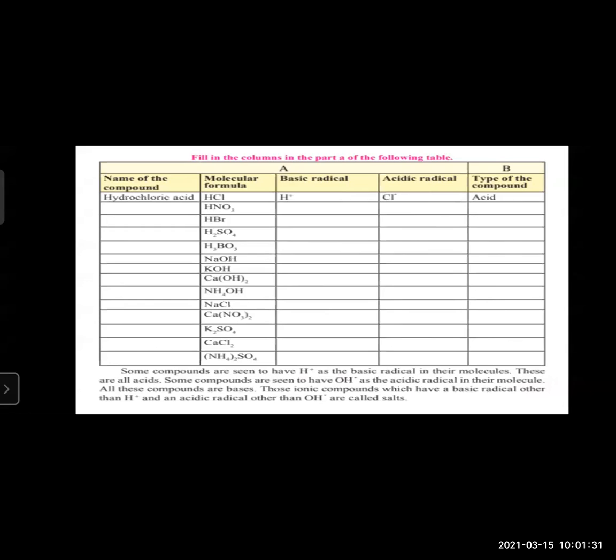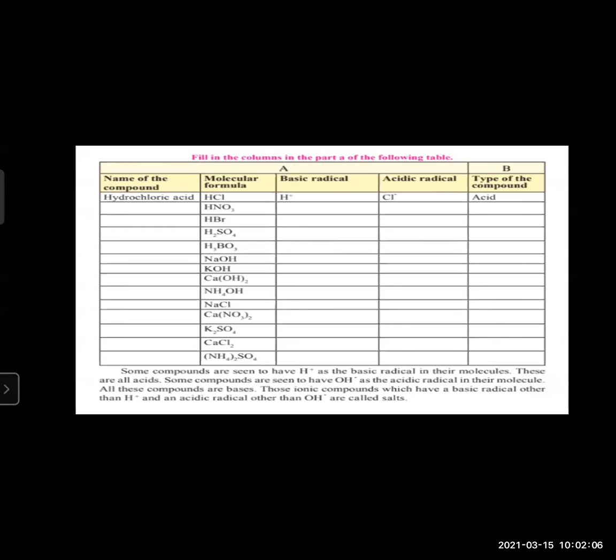These ionic compounds which have a basic radical other than H plus and an acidic radical other than OH are called salts. Like this, calcium chloride is a salt. The last one, ammonium sulfate, is also a salt. So what are salts? Those that have a basic radical other than H plus and an acidic radical other than OH minus. These are salts. Okay.